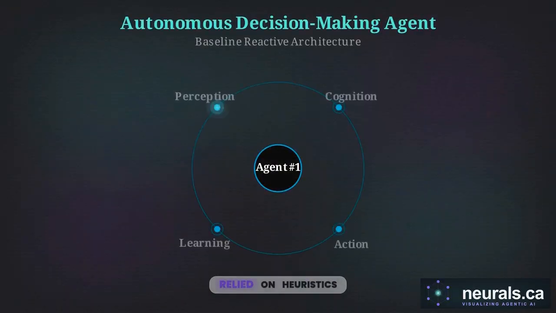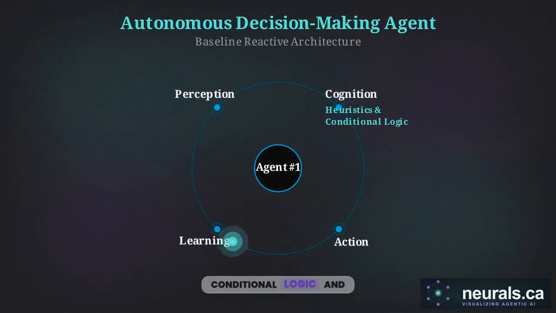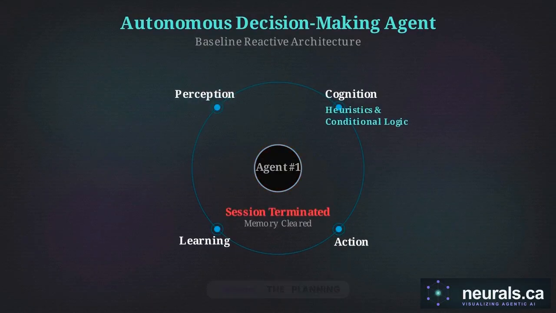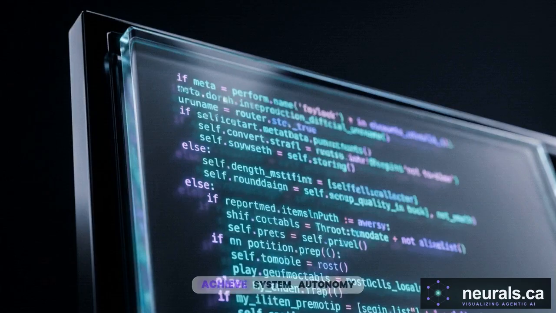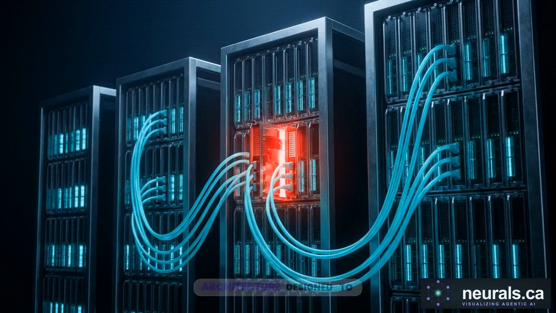Agent number 1 relied on heuristics, conditional logic, and a memory bound to a single session. The planning agent replaces those with dynamic revision loops and persistent cross-project learning that spans multiple execution cycles. You cannot achieve system autonomy by trying to perfectly predict every variable in advance. You achieve it by building an architecture designed to catch execution failures and adapt to them in real time.